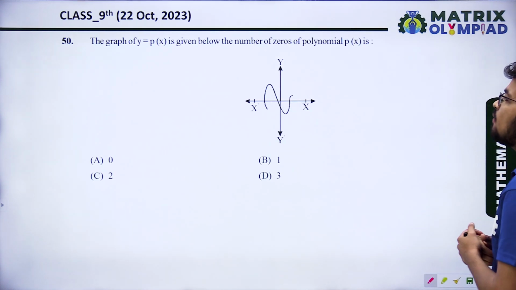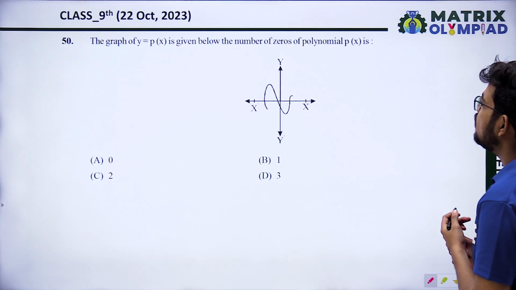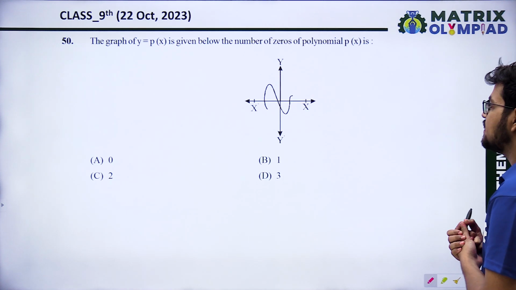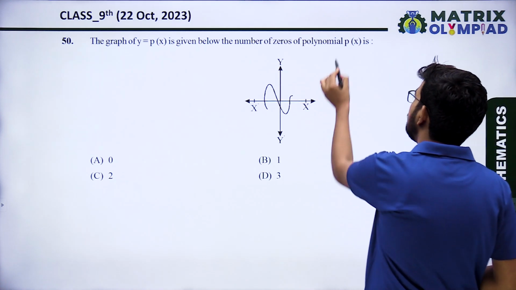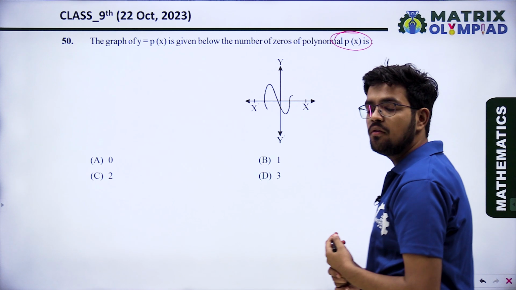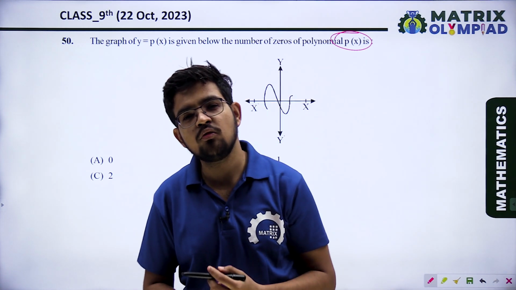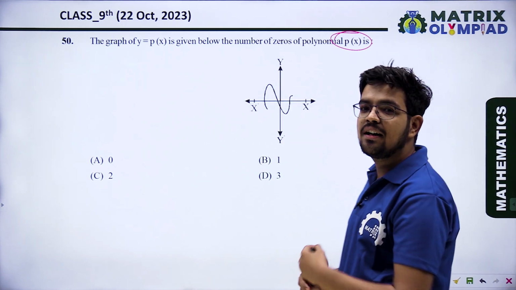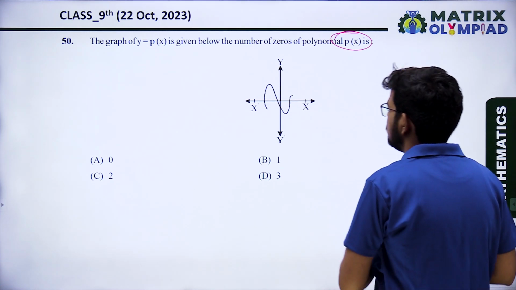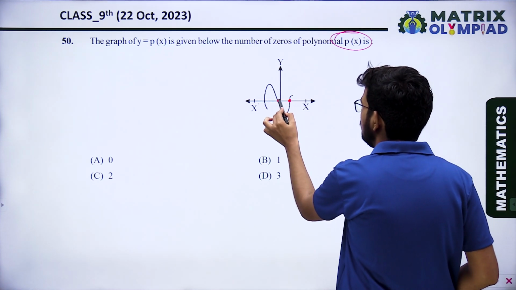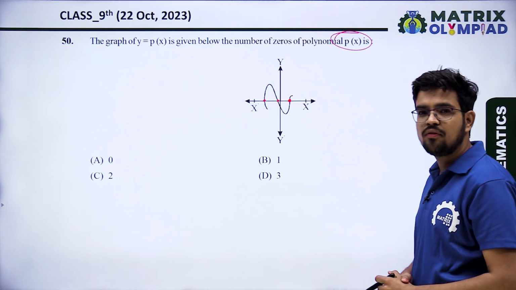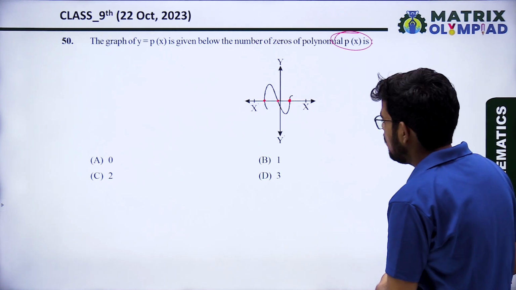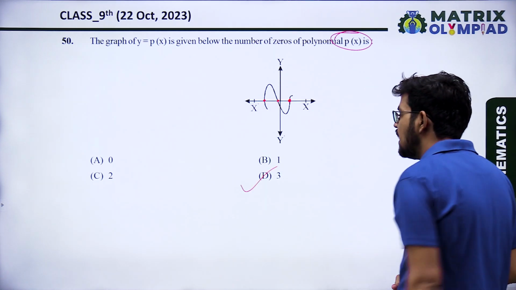Next, the graph of y equal p(x) is given below. The number of zeros of polynomial p(x) is. If the polynomial is p(x), it means we have to find the number of zeros. So we have to check how many times the graph cuts the x-axis. So here 1, 2, 3. At 3 points the graph cuts the x-axis. So the number of zeros will be 3.